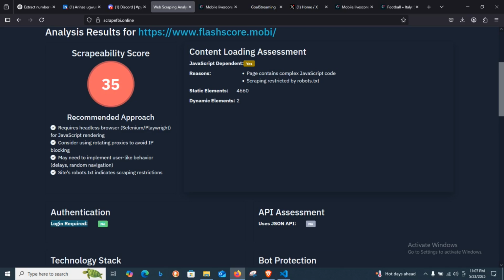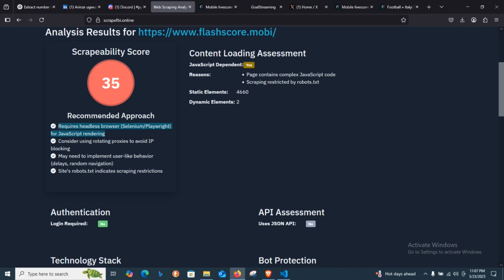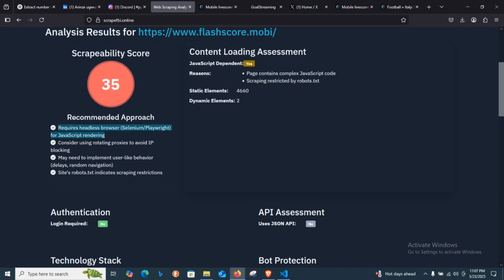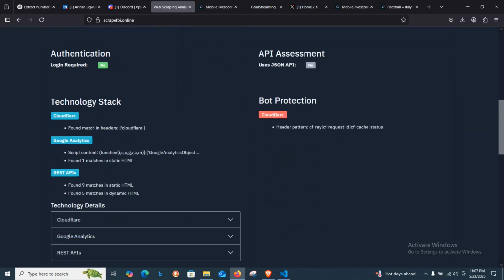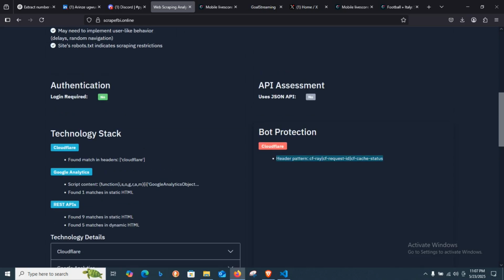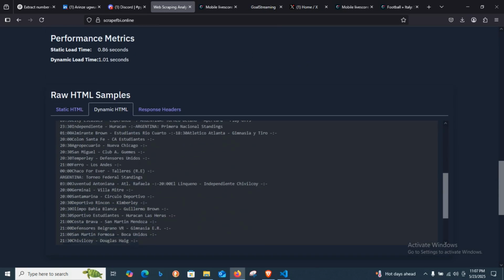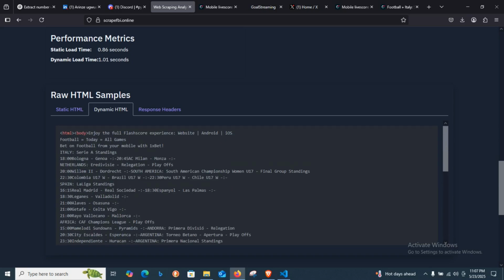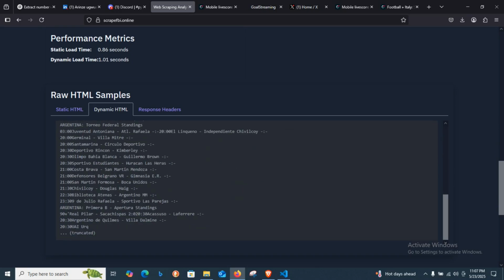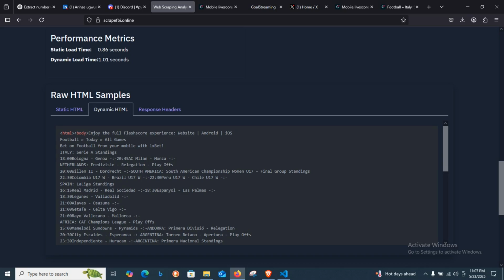It's telling you that it is JavaScript dependent, and it has already made you a recommendation here: using a browser-like system to render the JavaScript. And then it's saying it detected Cloudflare, so you can know that maybe when you hit up to 1,000 requests, Cloudflare might pop up. So you need to watch out for Cloudflare bot detection. And then you can see it's already dynamic, so it was able to get the dynamic HTML. It was able to scrape it and tell you that it could gather this data. So you yourself could scrape this website and gather some of this data.